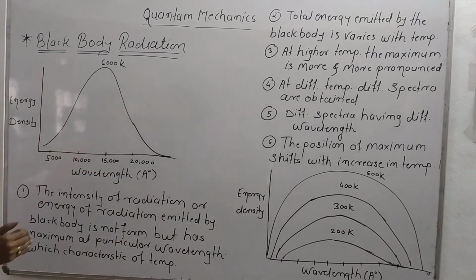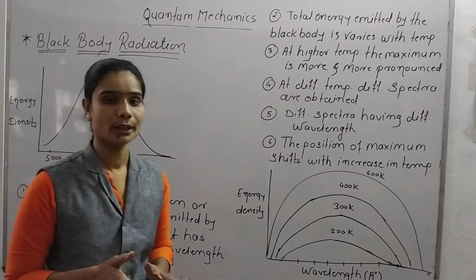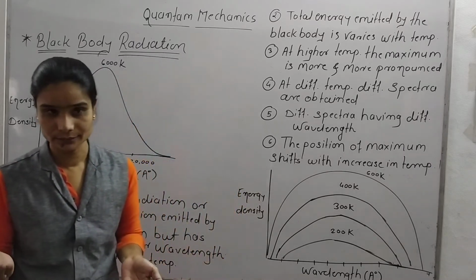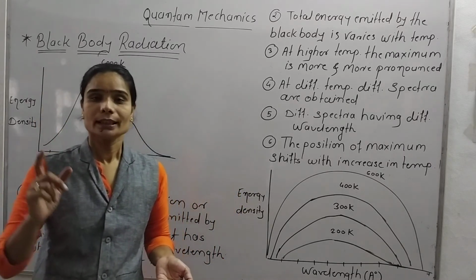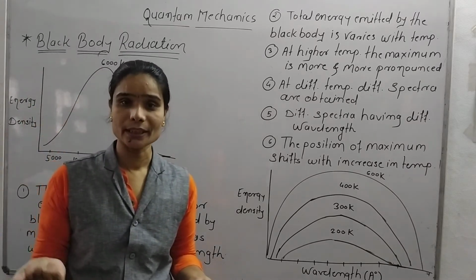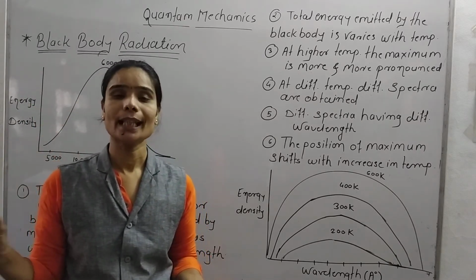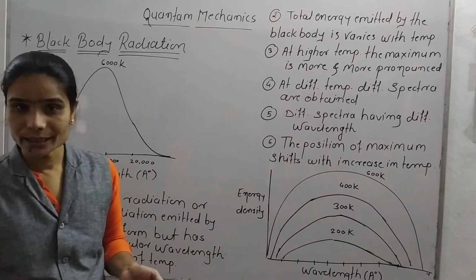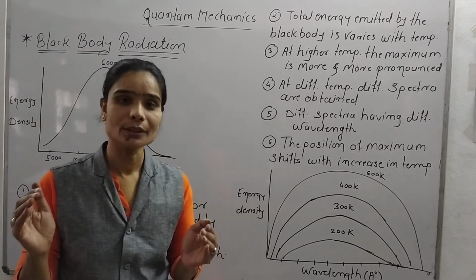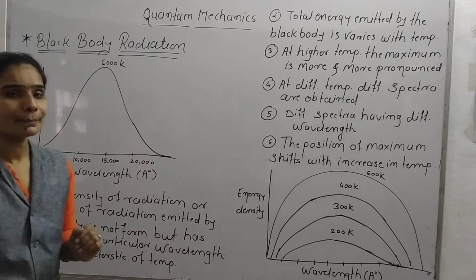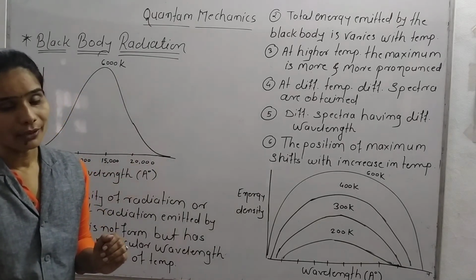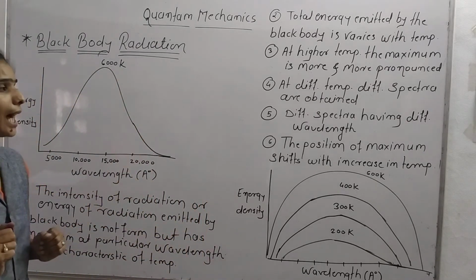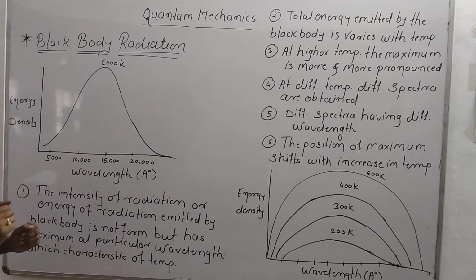Now the next characteristic: different spectra have different wavelengths. When any body or solid compound emits or transmits radiation, that radiation takes place at a particular wavelength, and that particular wavelength is different for different temperatures. As the temperature is different, the wavelength is different, and we get different spectra. That's why different spectra have different wavelengths, and if the wavelength is different, the characteristic of that temperature is also different.